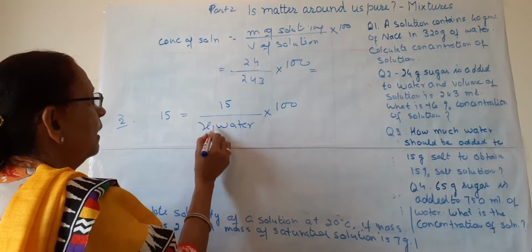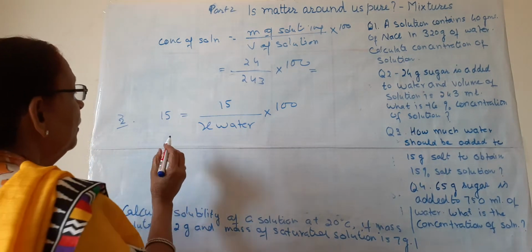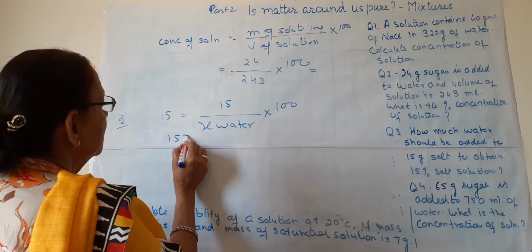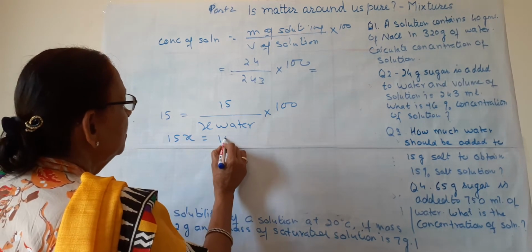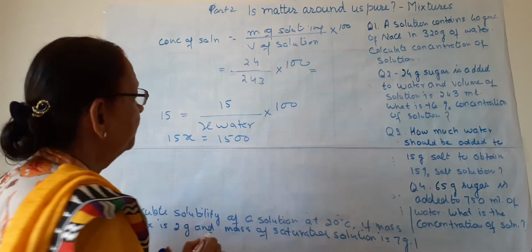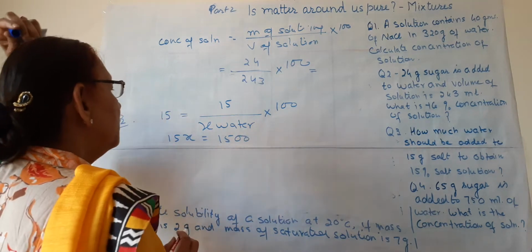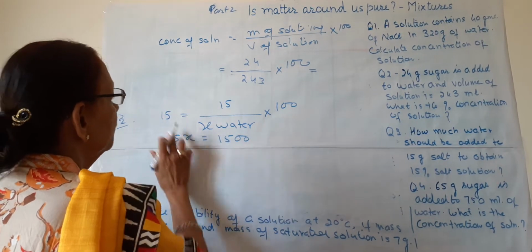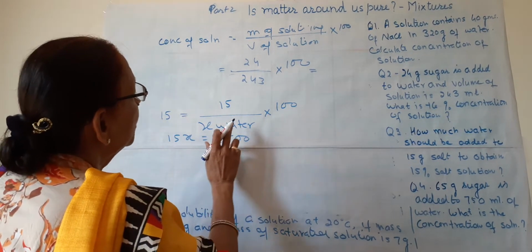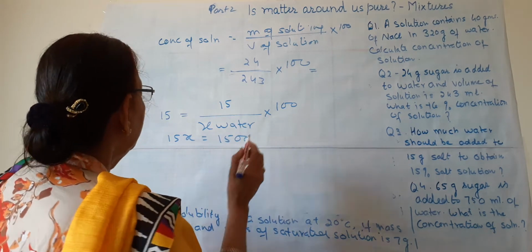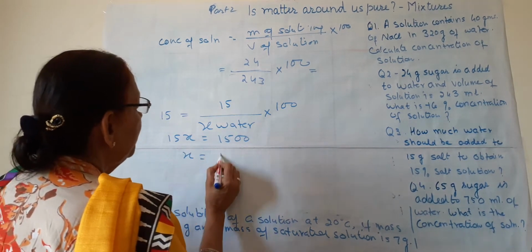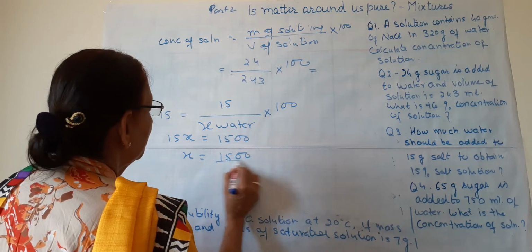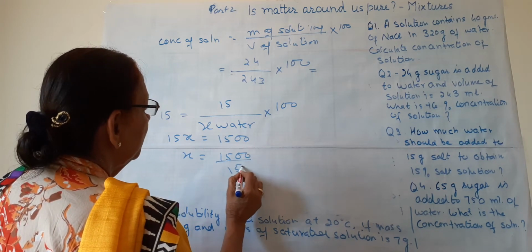Suppose the mass of solution is X. So 15X will be equal to 1500 grams. So X will be equal to 1500 upon 15.